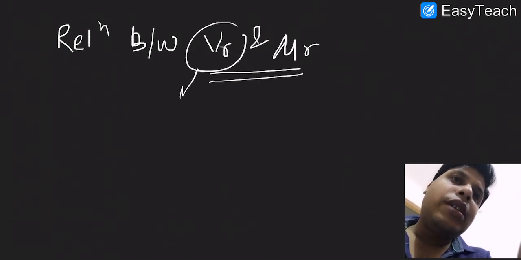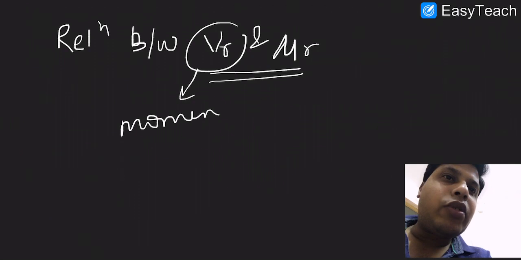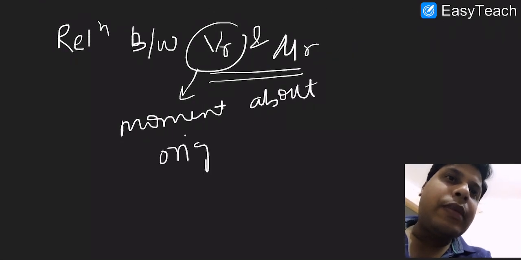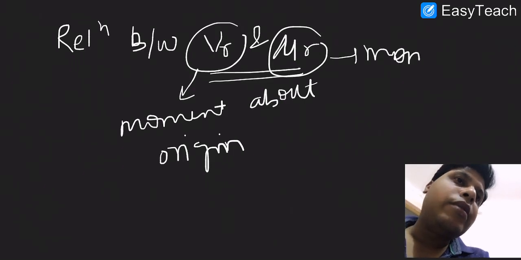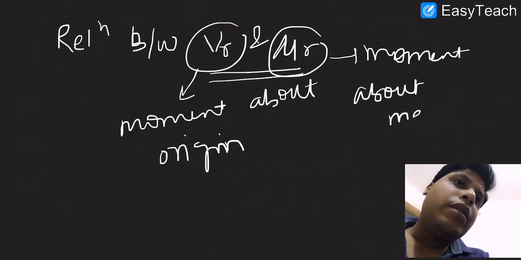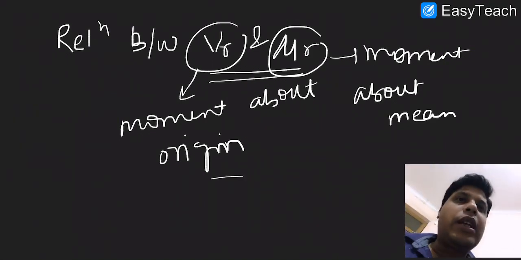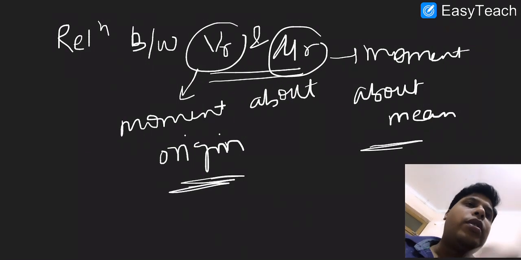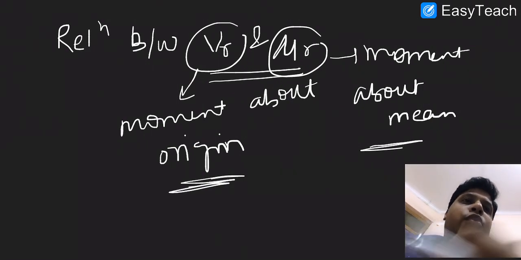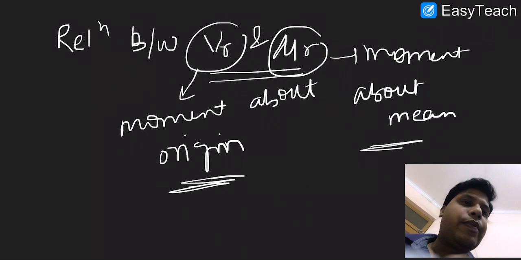So in this section, I'm going to derive an expression from which we can find the relationship. Okay, so let's start. We can start by using the expression that we know: Vr is given as 1 over n summation of fi into xi power r.